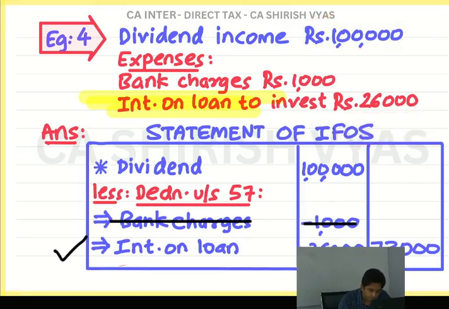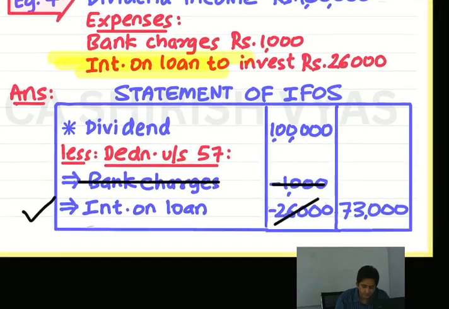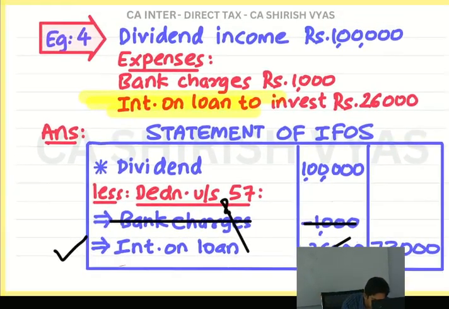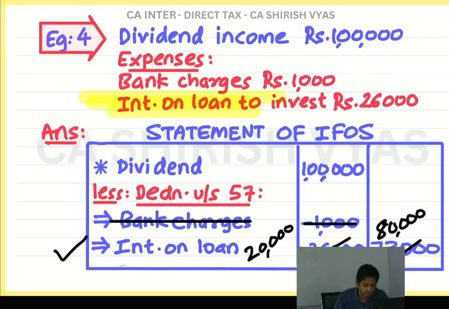So look here. I have written here originally 26,000. See what I am doing? I am making some changes. See, 26,000 I have cut. And there I will write what? Wait. 20,000. Let me write here. Okay. And then outer column amount will become 80,000. See, I will show you properly what I have done.